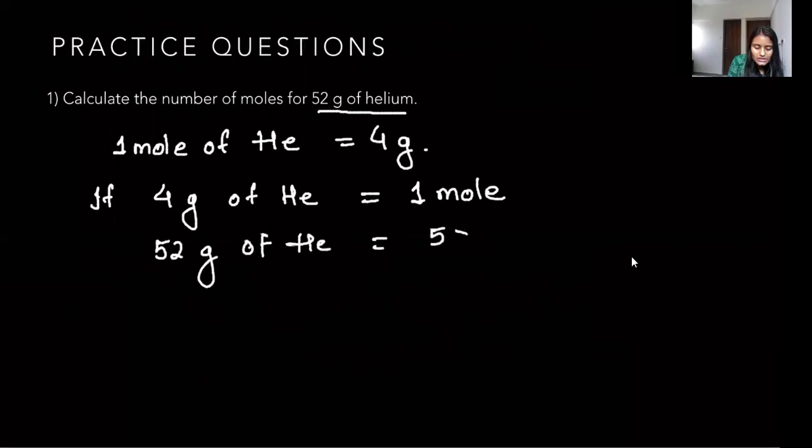So 52 multiplied by 1 divided by 4. We know that 4 times 13 is 52. So here we go. 13 moles is the answer. 13 moles of helium contains 52 grams of it. So that's it. You've solved one question. Let's move to another type of question.